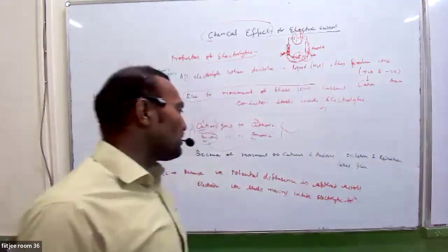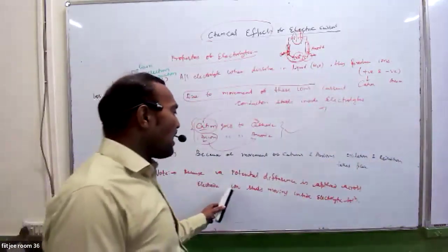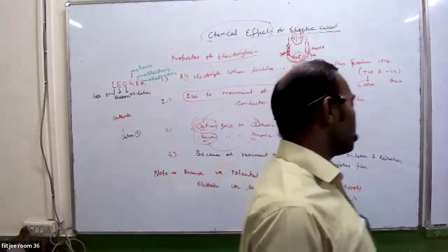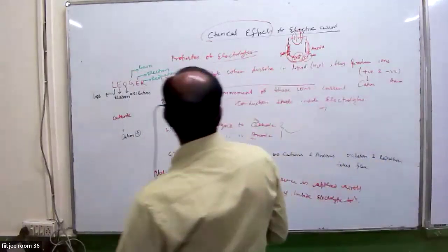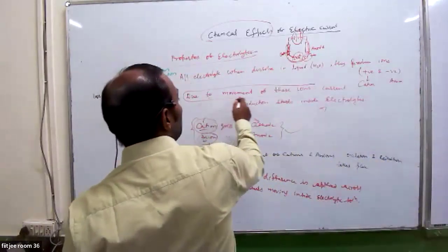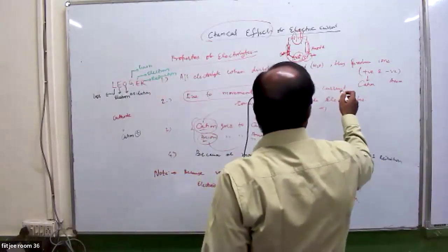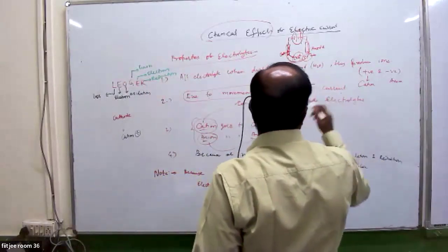Because you are applying potential difference across electrodes, they start moving inside the electrolytic solution. Inside the electrolyte, I wrote here, due to movement of these ions, current conduction starts inside electrolytes.